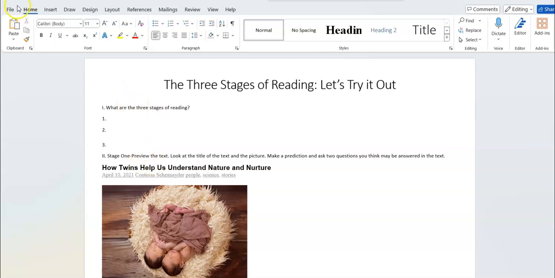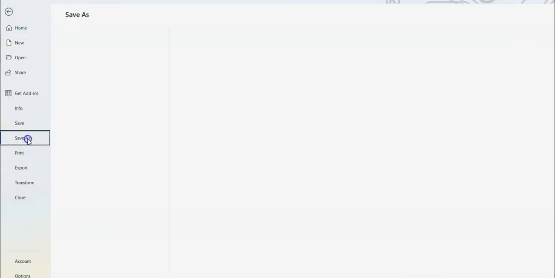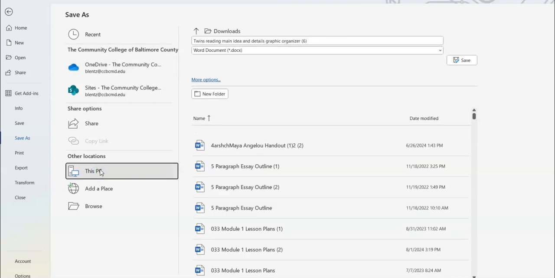A very important first step is to save this document to your computer, okay? So you are going to click File, Save As, and for me, you can either save to OneDrive if you are logged into my CCBC, because you will need to have this document on your computer in order to upload it to Brightspace.